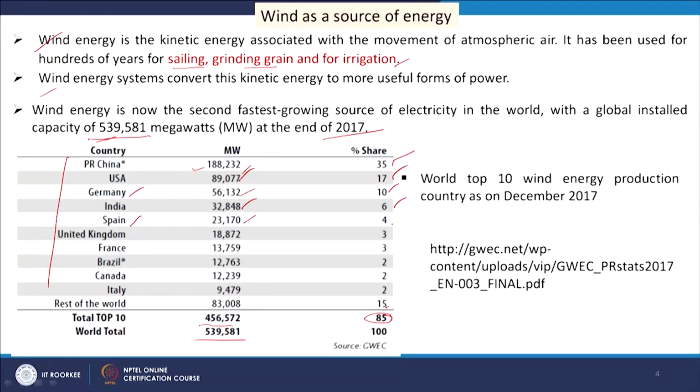Spain has 23,170 megawatts, a 4% share. Then the United Kingdom has 18,872 megawatts with a 3% share, France 13,759 megawatts with 3%, Brazil 12,763 megawatts with 2%, Canada 12,239 megawatts with 2%, and Italy 9,479 megawatts with 2%. So this is the statistics of wind energy production around the globe as per 2017 data.